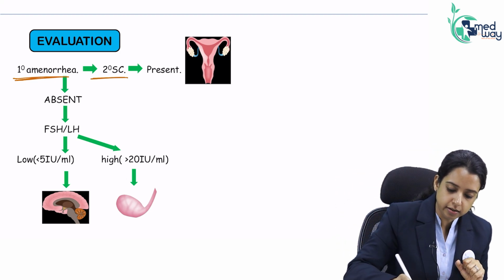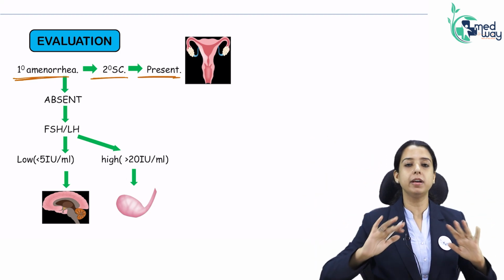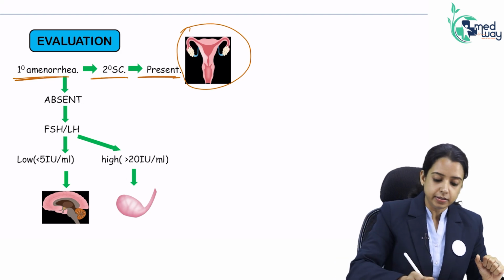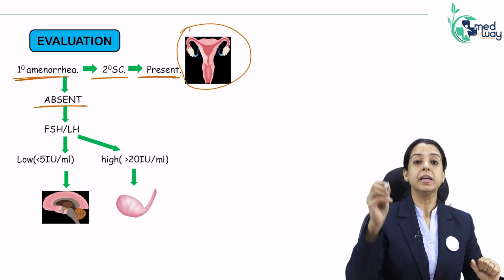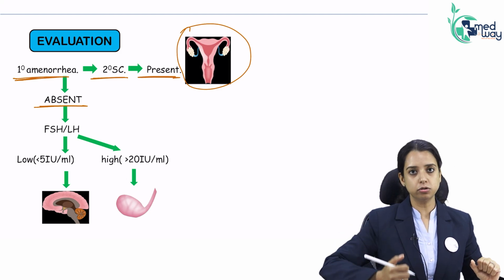If the secondary sexual characters are present, that is an indication her hypothalamus, pituitary and ovary are functioning. It means I am talking something about uterus, vagina. If secondary sexual characters are absent, it means her body has never been exposed to estrogen. So, why is the estrogen not there?